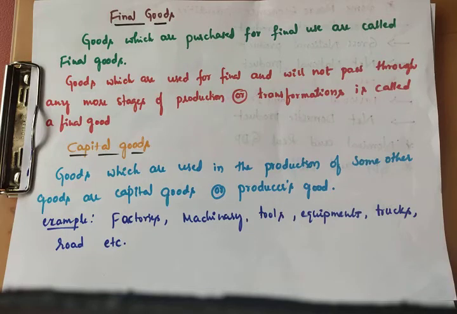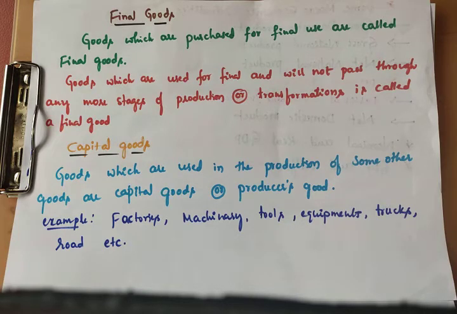Hello students. In last class we discussed final goods. So goods which are purchased for final use. In other words, goods which are used for final and will not pass through any more stages of production. So this sentence will come for fill in the blanks. Goods which are used for final and will not pass through any more stages of production, this was called as which one? Final goods.